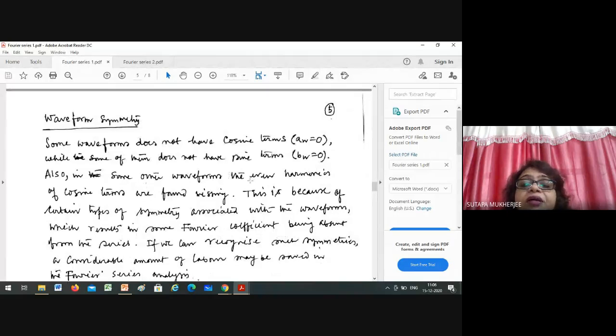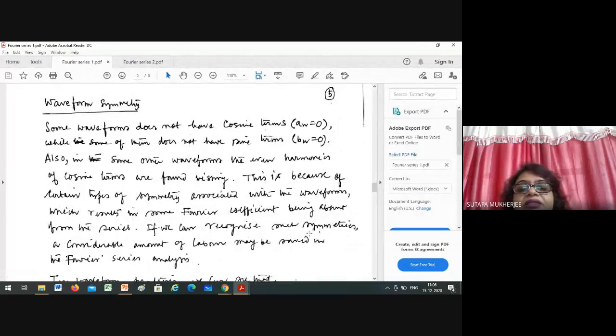Also, in some other waveforms, the even harmonics of cosine terms are found missing. This is because of certain types of symmetry associated with the waveforms, which results in some Fourier coefficients being absent from the series. So on the basis of this theory, you will be able to tell which Fourier coefficients are absent in that series.